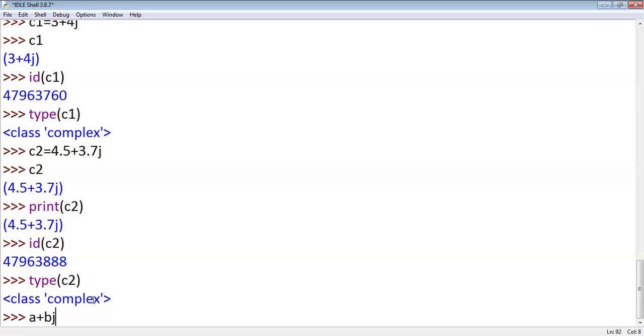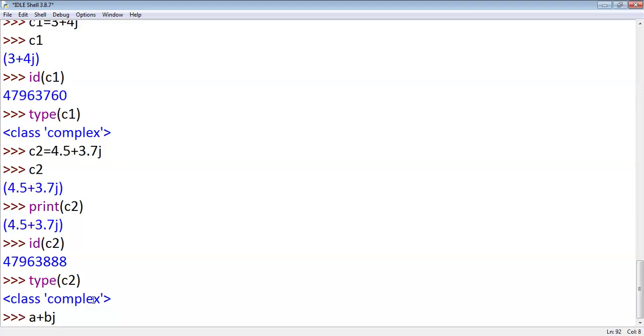See, like integer, like real, there is a number category of the form complex number, right? Python supports complex data type. If you assign a complex number to a variable, automatically that variable will be treated as a complex data type. Complex numbers are of the form a plus bj.